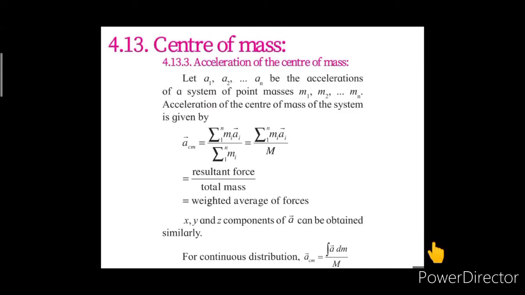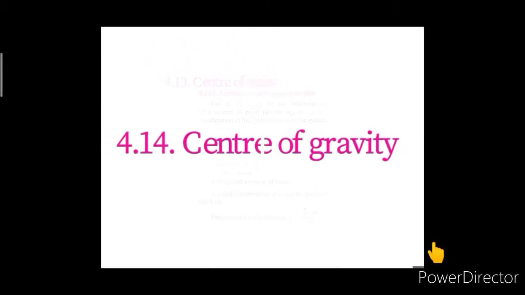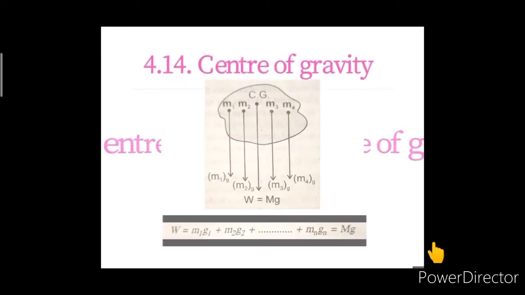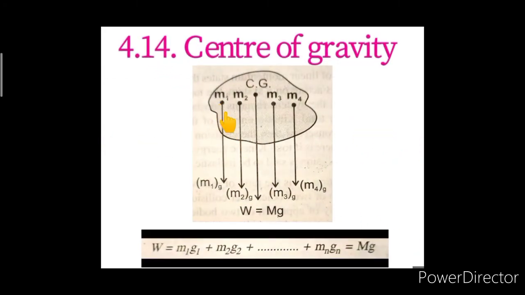Now, let's have the next and the last topic of the chapter laws of motion, that is center of gravity. The weight of a body is the force of gravitational attraction on the body exerted by the earth. Now consider a body of mass capital M composed of a large number of particles of masses m1, m2, m3 till mn.